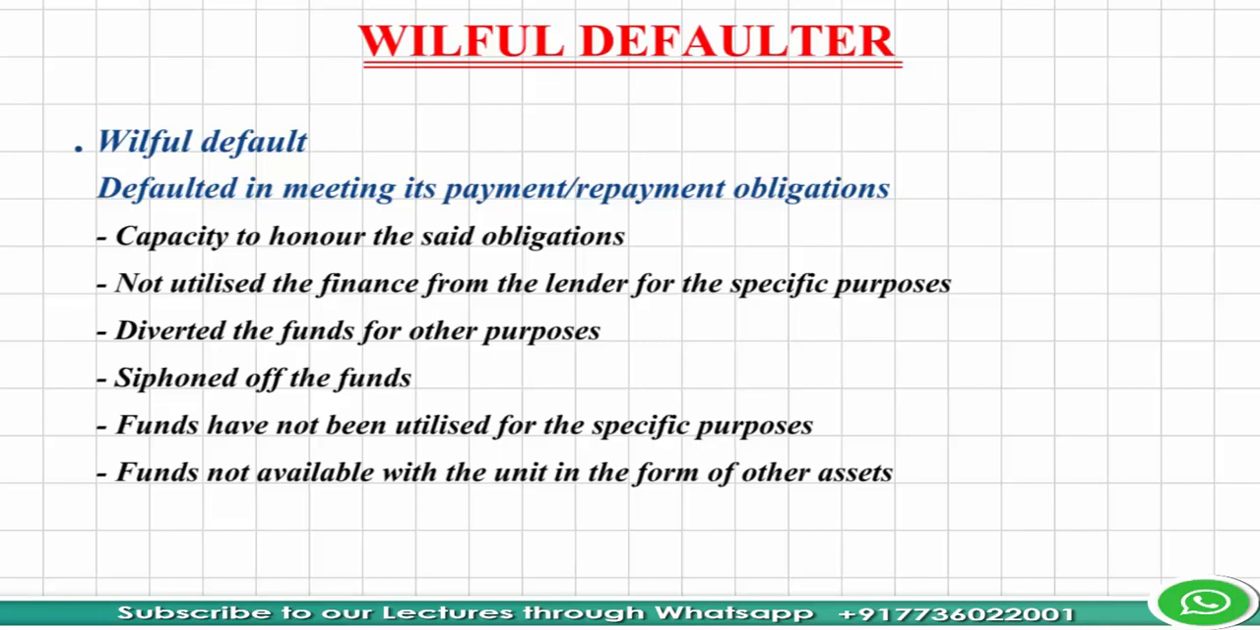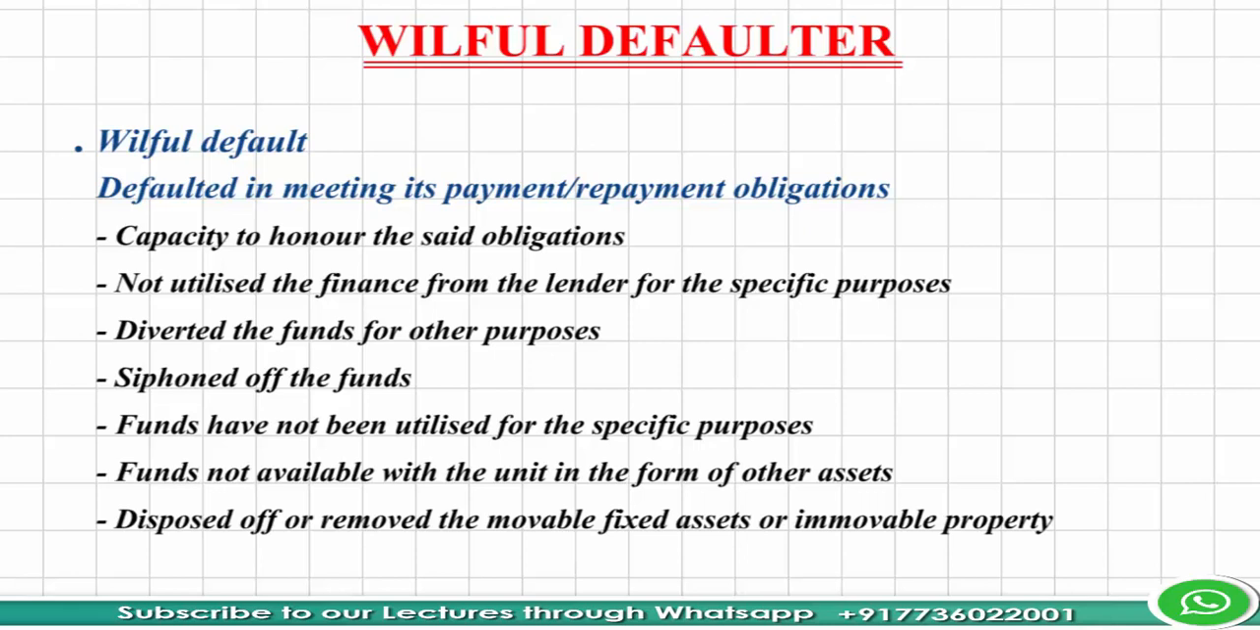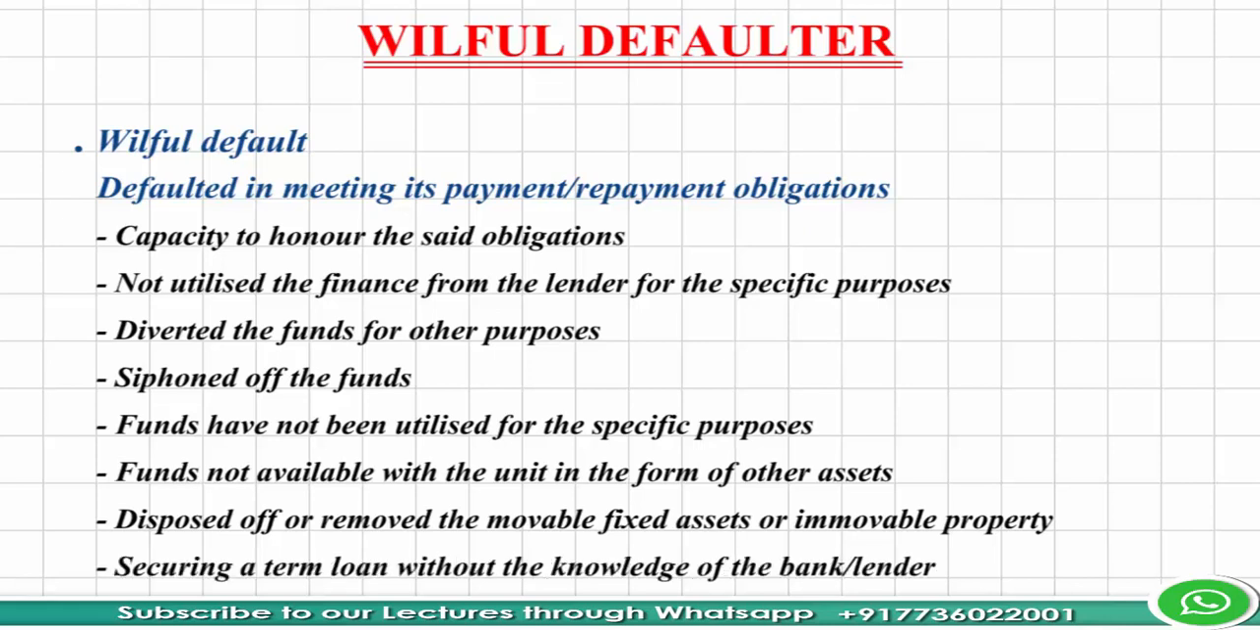The fourth scenario, there is a default and whatever the asset they have acquired by using the borrowed money, that they have disposed of or removed that movable fixed asset or immovable property which was actually security for that loan. Okay, so when it is removed without the knowledge of the bank or lender and when there is a default, we call it as willful default.